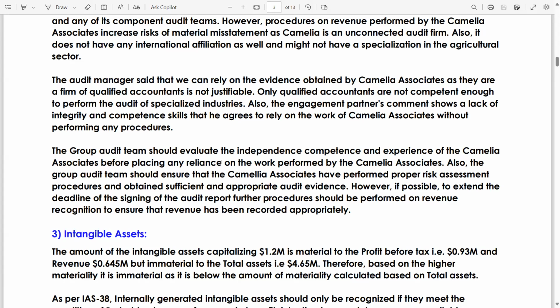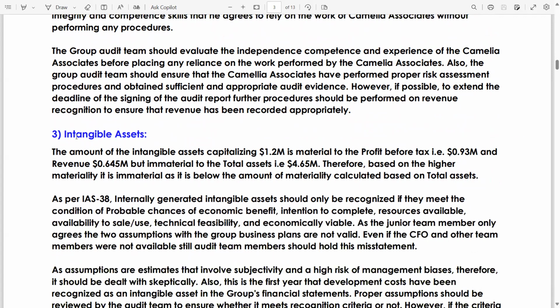However, if possible, extend the deadline of the signing of the audit report. Further procedures should be performed on revenue recognition to ensure that revenue has been recorded appropriately. You can also write that in order to extend the deadline, permission from TCWG has to be obtained. Intangible assets.